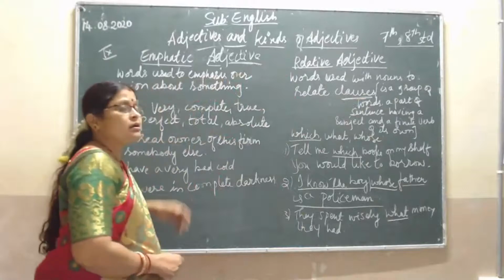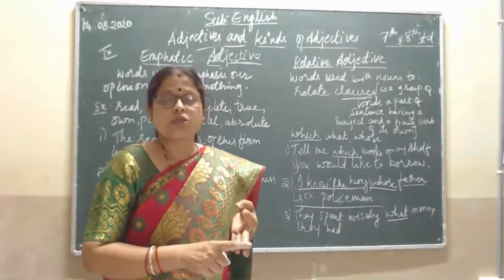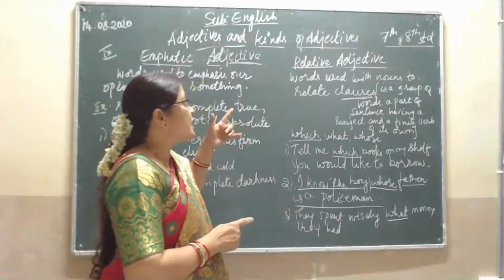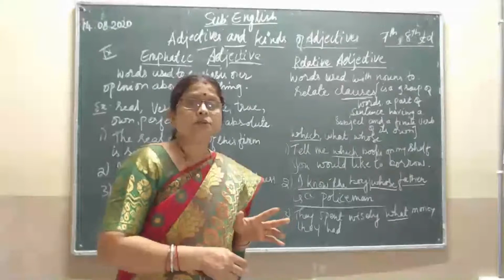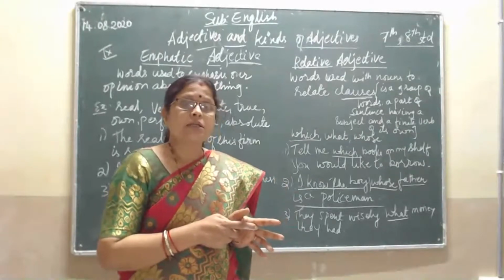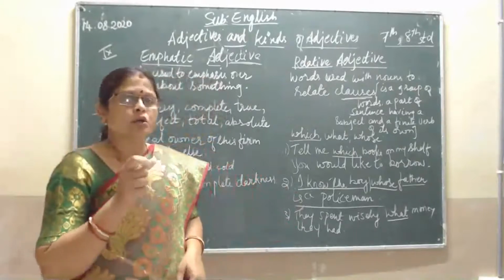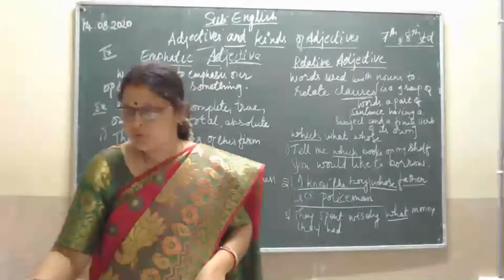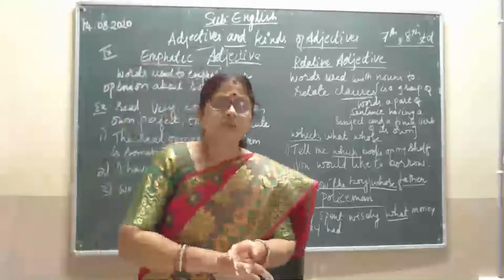So today we have learned about the interrogative adjective, possessive adjective, proper adjective, emphatic adjective, and the last one is the relative adjective. This is what the adjectives and the kinds of adjectives are. All the 10 adjectives we have learned. So just read and make notes of these things. We will also supply the notes through the group.